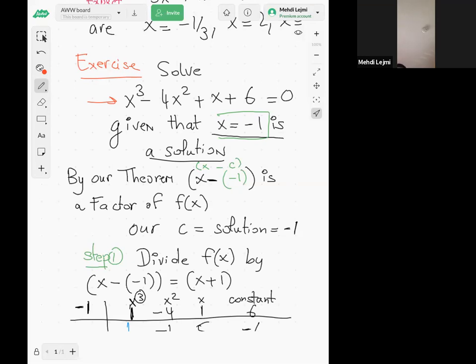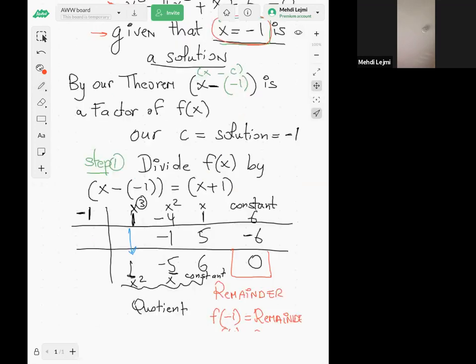Now the question you may ask: how can we solve this equation if we didn't know that -1 is a solution? Suppose I tell you, solve this x cubed minus 4x squared, etc., equal to 0, and that's it, without this extra information that -1 is a solution. That's what I'm going to do in the next section, where we're going to see how to find the possible solutions of f of x equal to 0. So we are done with this section.